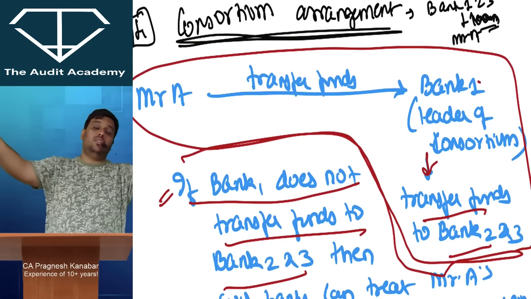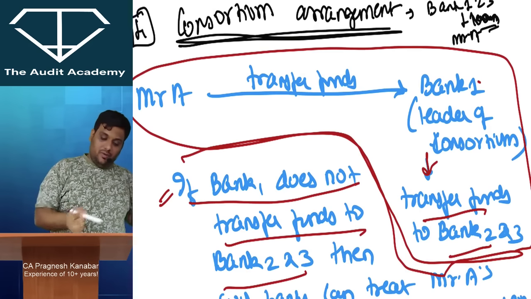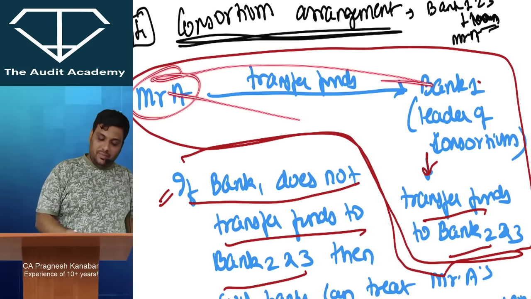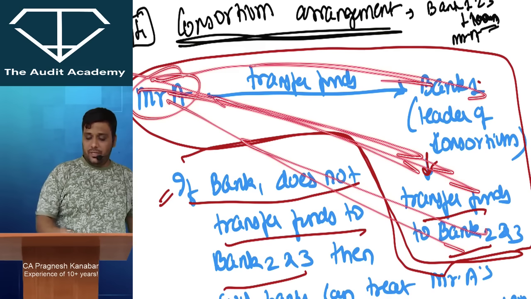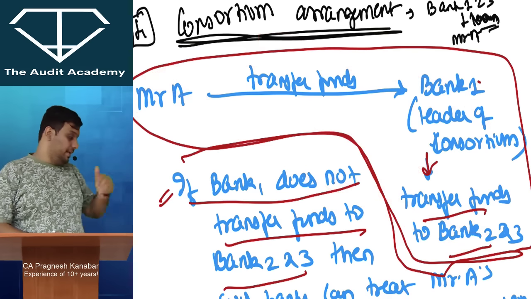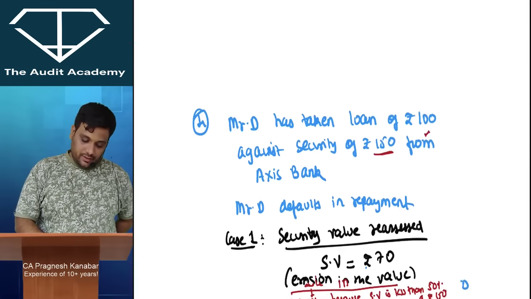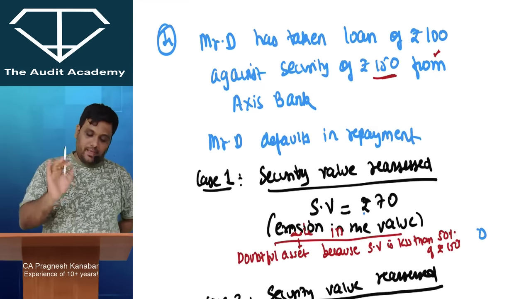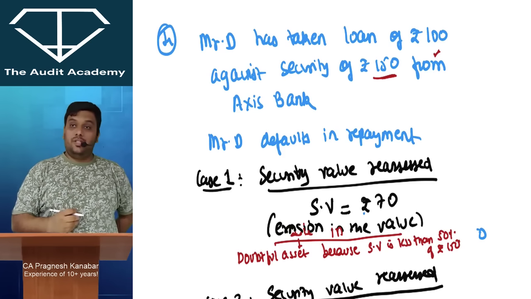Because every bank has to go with the record of its own recovery. I hope I have made myself very clear. That is why normally in a consortium, what happens is Mr. A will pay the share of their respective banks, the share to the respective banks only, instead of paying it to one bank. Okay, done. Now when we look at the module, there is one very important adjustment called erosion in